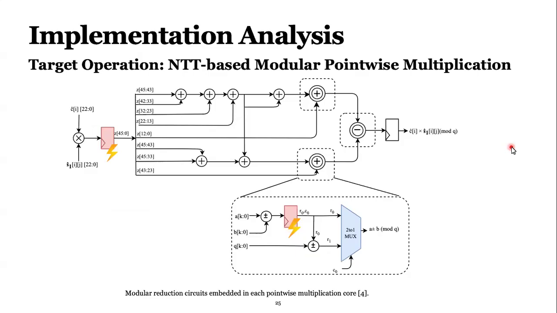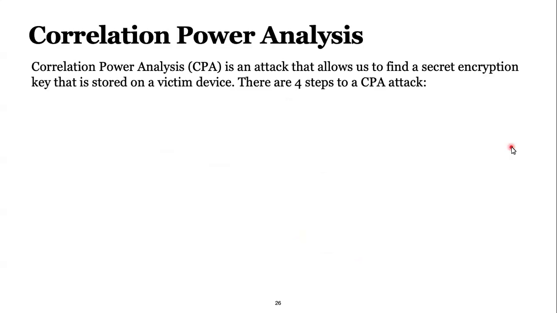So they are taking 23-bit coefficients from C and S1, and this multiplication is assigned to a register. And this register wasn't protected. It means that there wasn't any masking, there wasn't any shuffling, which I will talk about later. And after those, they were going over multiple additions and also some shifting. And there was another register being used. It was this arithmetic addition. And there was a second register that we can use.